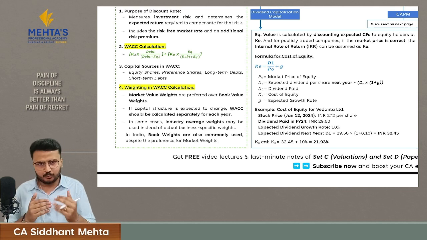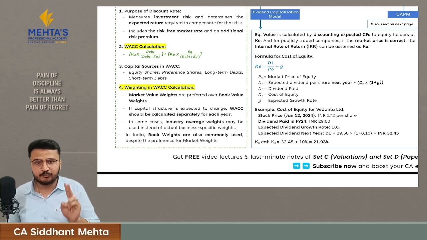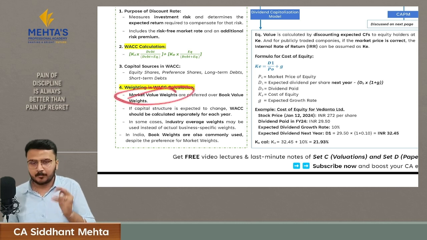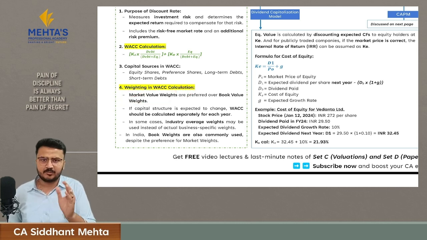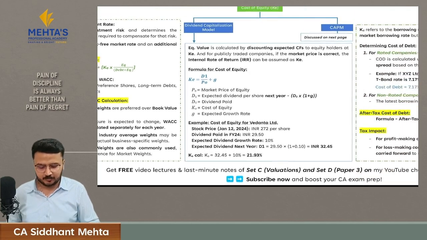So what you have to use in exam? Firstly, if any information is given, like if only book information is given or only market value information is given for weights, then consider that. If both the information is given, then always prefer market value weights, because that is something which will give you the precise cost for the company.